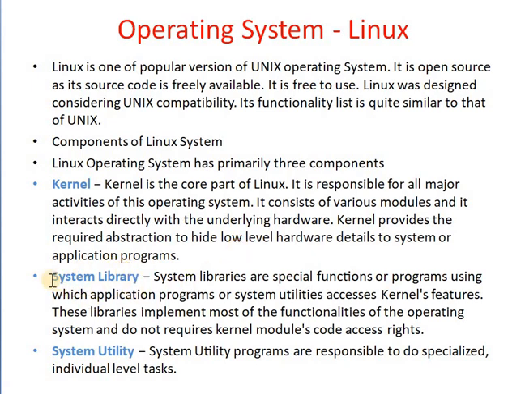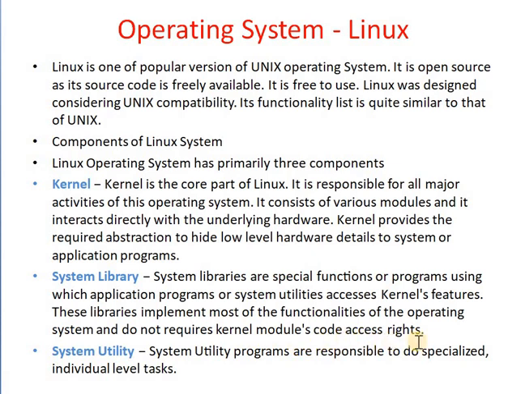The next important component of Linux is the system library. System libraries are special functions or programs using which application programs or system utilities access the kernel's features. These libraries implement most of the functionalities of the operating system and do not require kernel module code access rights.